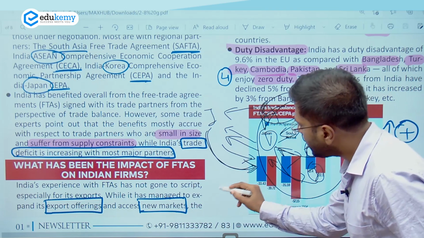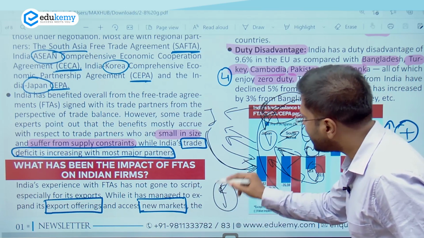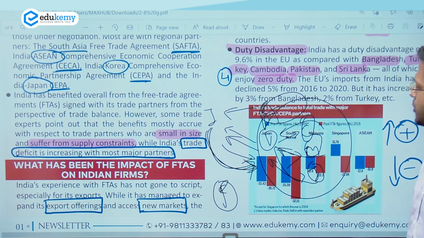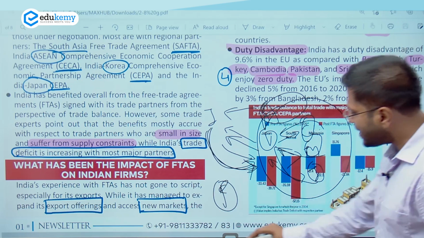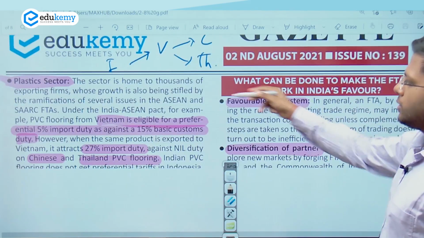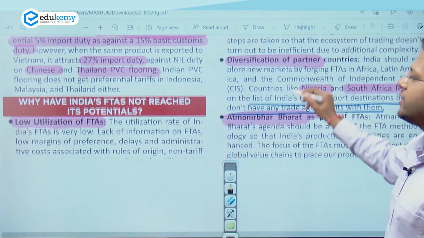So the point being, example, plastics. If India is exporting plastic to Vietnam, which is in need of plastic, India's plastic will be more expensive than Cambodia, Malaysia and Indonesia plastic to Vietnam, right? So India does not get that advantage here as well. So these are the various issues. So here is the example of Vietnam, right? You can read through it.